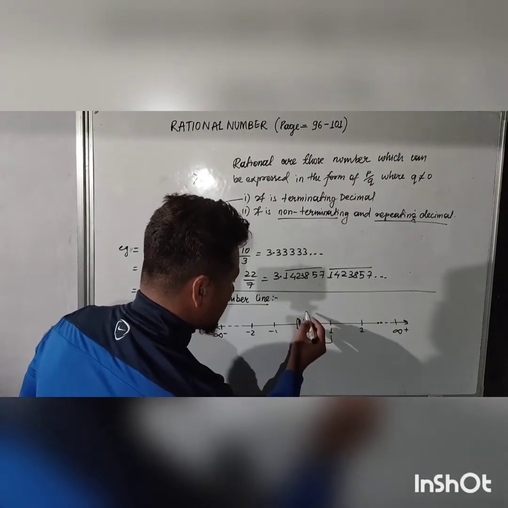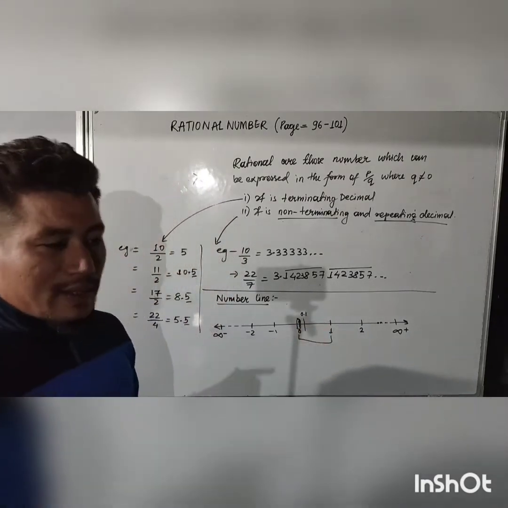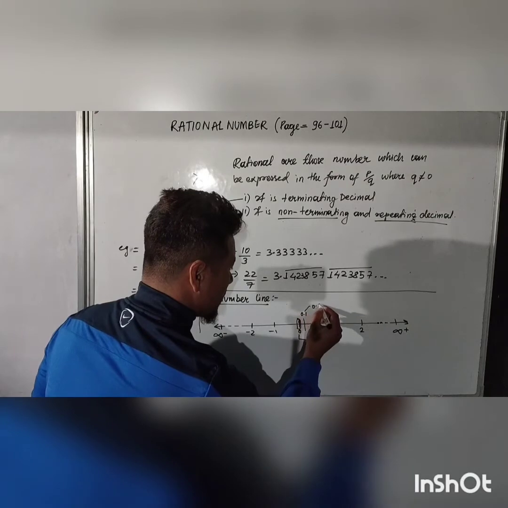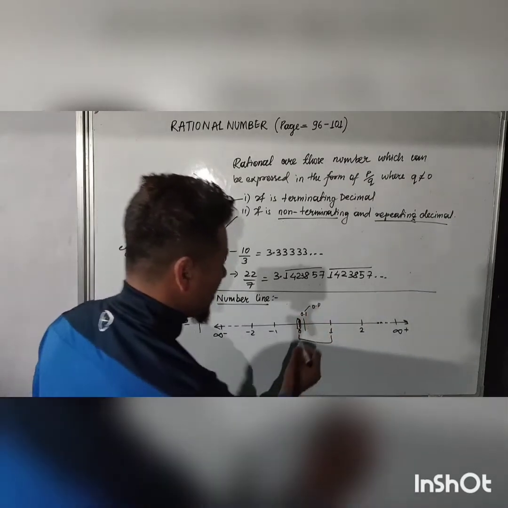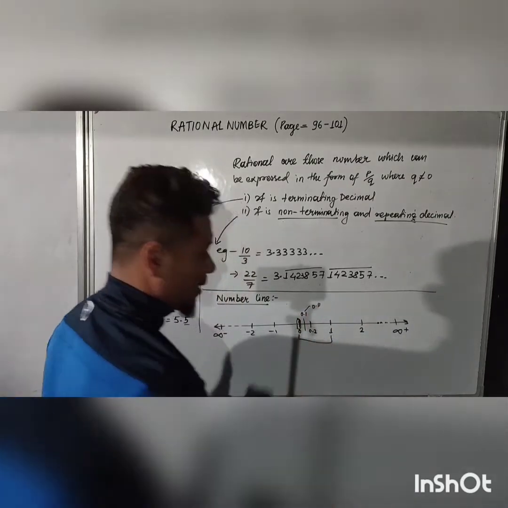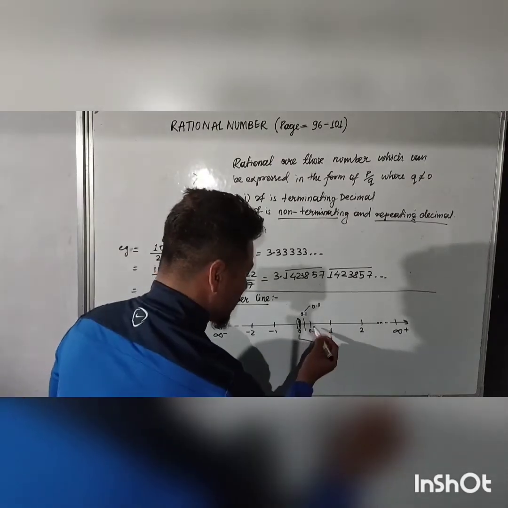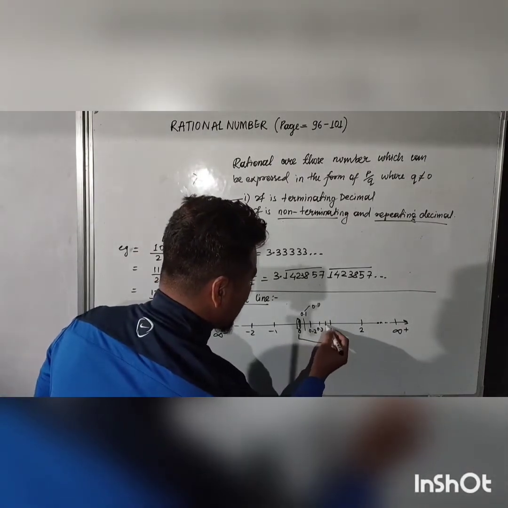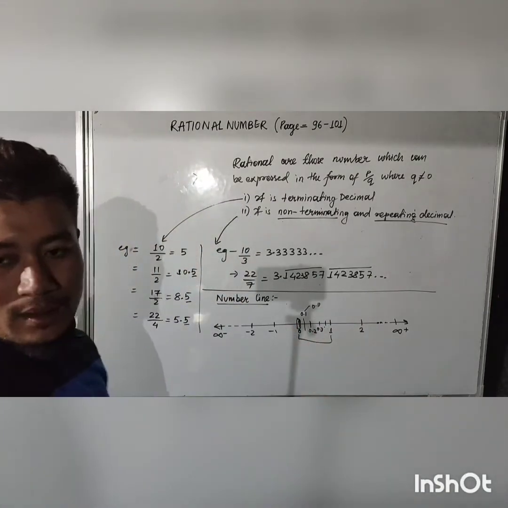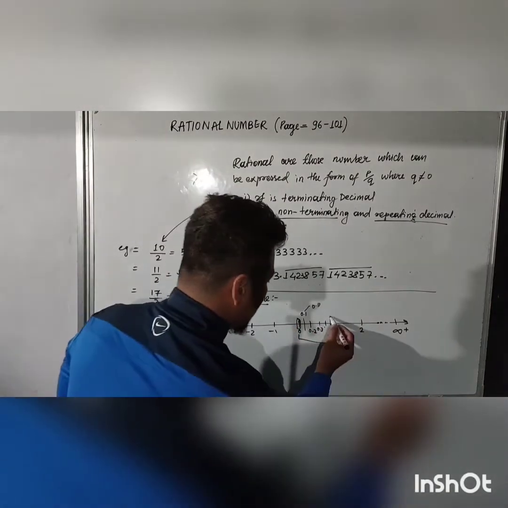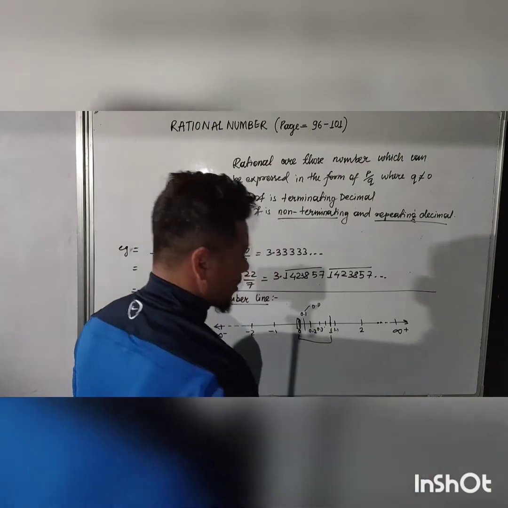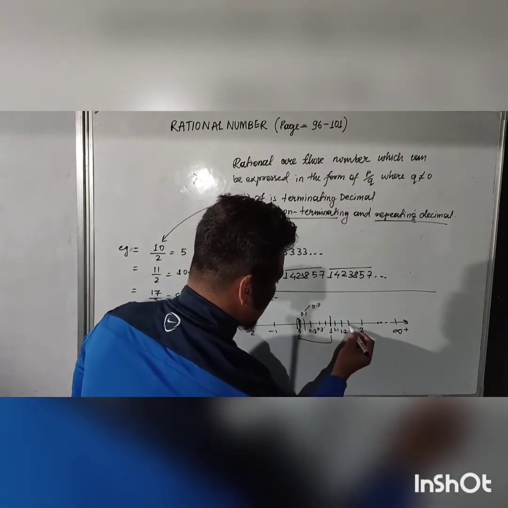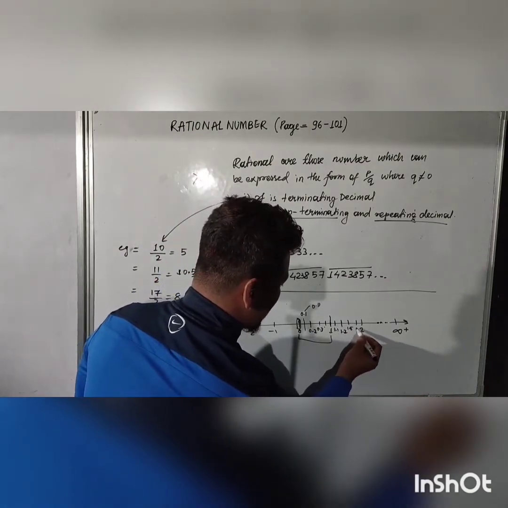I mean to say 0.1 is also a rational number, 0.011 is also a rational number, and 0.2 is also a rational number. Similarly, 0.1, 0.2, 0.3, so on. These all are rational numbers. Similarly, here you will see 1.1 is also a rational number, 1.2, 1.5 are also rational numbers, and so on.